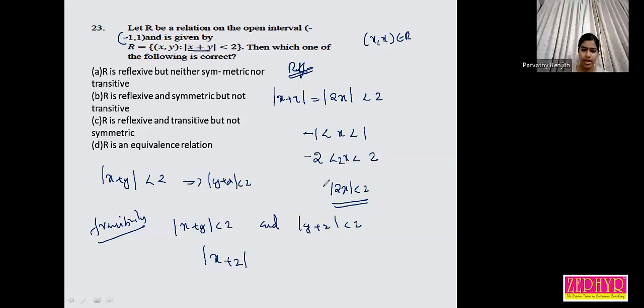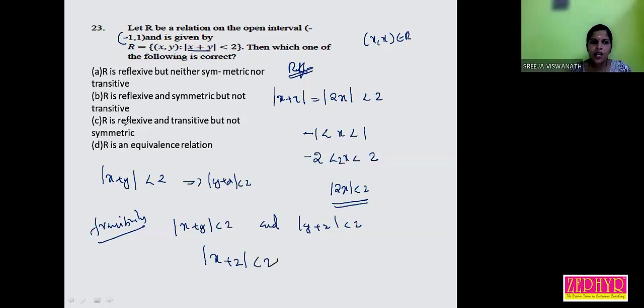Yes, it is transitive. So an equivalence relation: reflexive, symmetric and transitive. Now the next question.